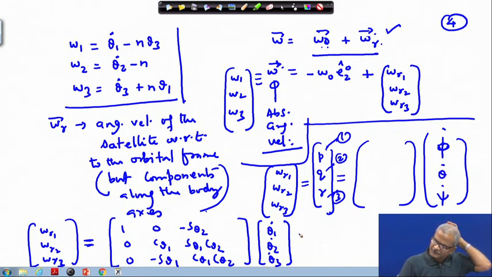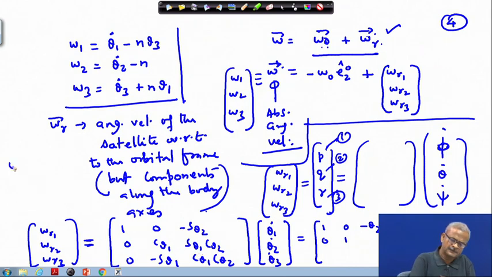Okay. So, if we assume small angles, this gets reduced to 1, which will remain 1, this will remain 0, and this will be minus theta 2, this remains 0, cos theta 1 becomes 1 for small theta 1, theta 2, theta 3. So theta 1, theta 2, theta 3 are small, so that approximation can be done.